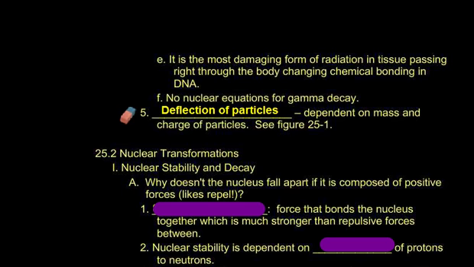And then finally, we have the deflection of particles, okay, which is dependent upon mass and the charge of the particles. And we saw a lot of those with the cathode ray tubes and the anode ray tubes, and how magnetic fields will affect how beta particles move and how alpha particles move, but they won't affect gammas.